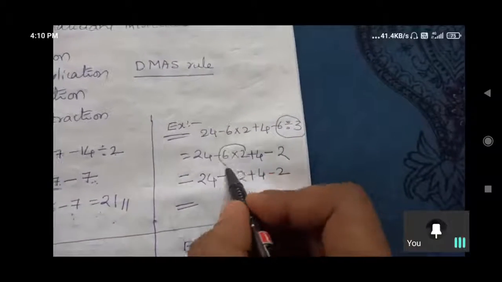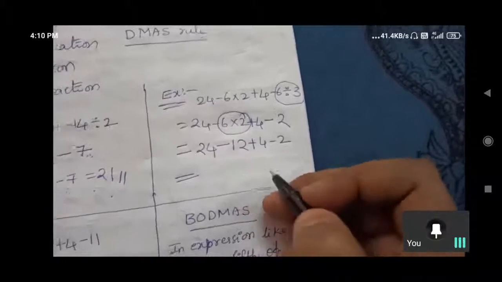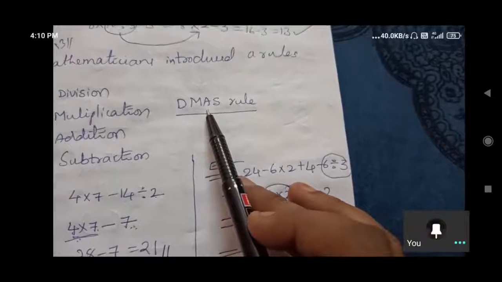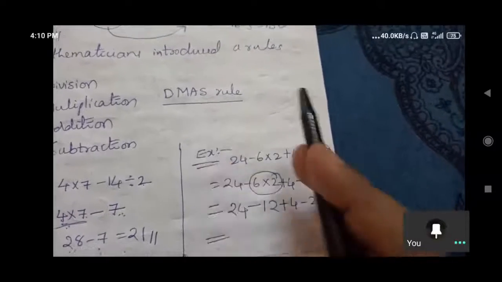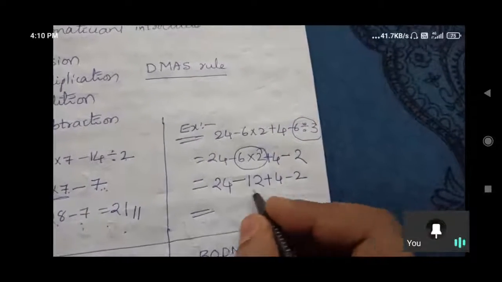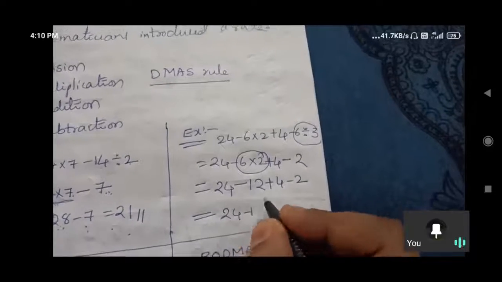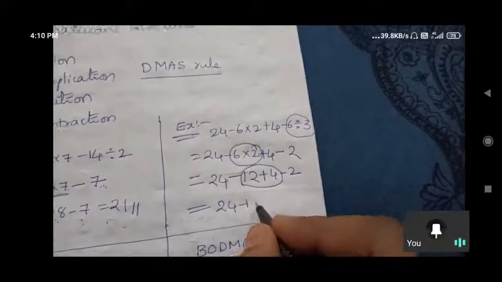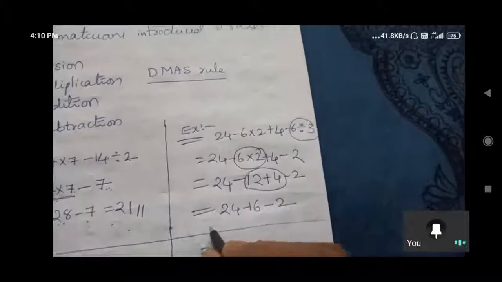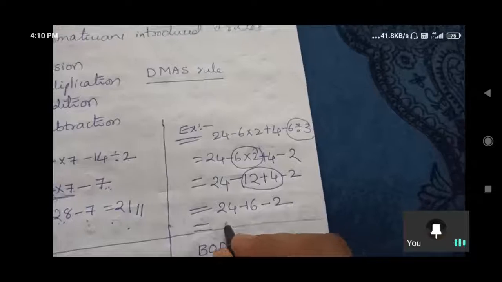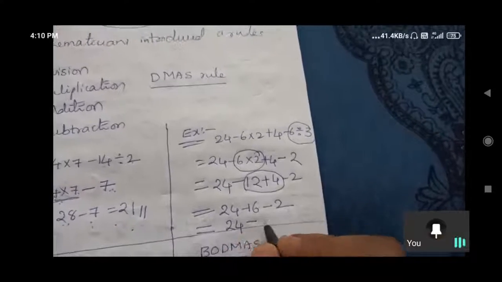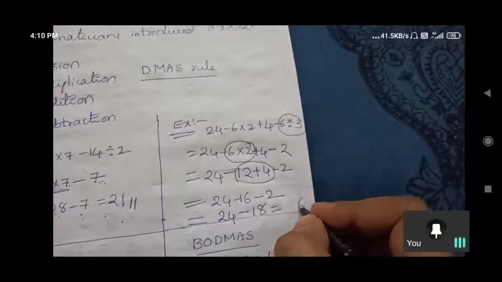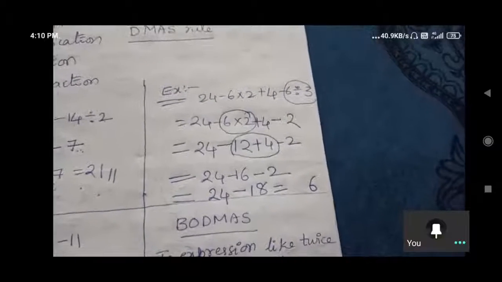Division completed, multiplication done. In the third step, division, multiplication, then third is addition. Here we have 24 minus 12 plus 4. We simplify: 12 plus 4, 16, minus 2. Finally we do subtraction: 24 minus 16 minus 2, that is 24 minus 18, equals how much? 6. 6 is the answer.